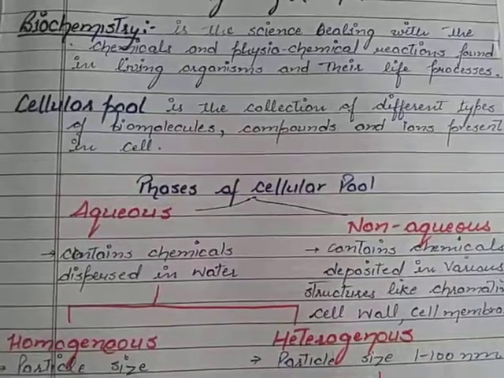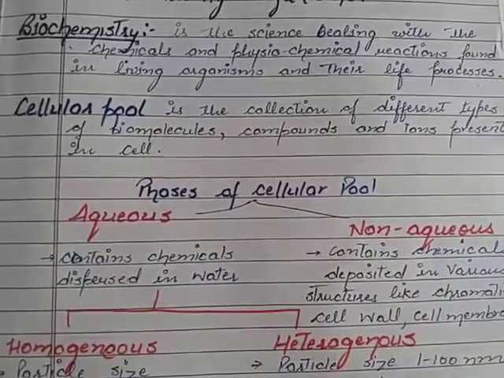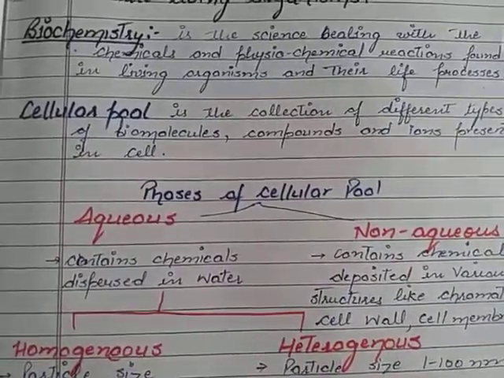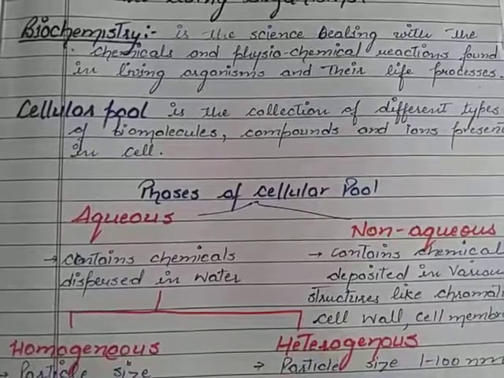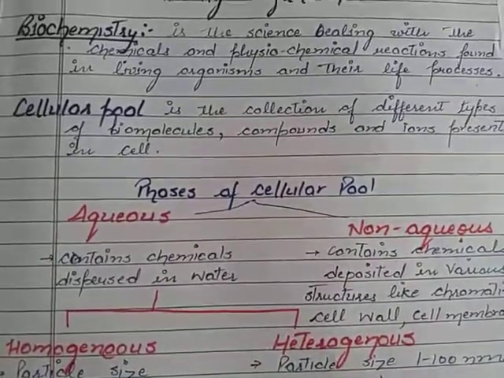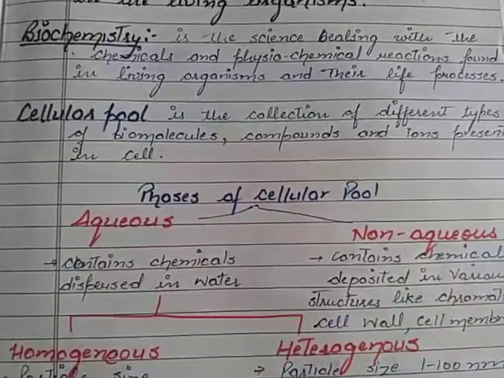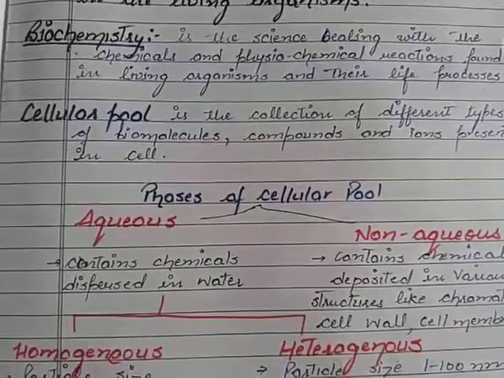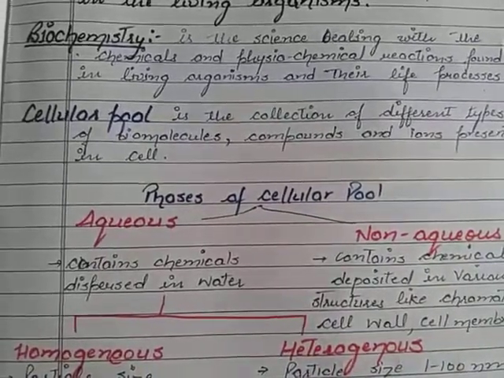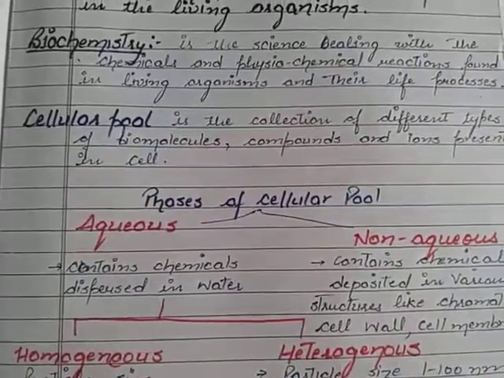The next term from this chapter is the cellular pool. Cellular means inside the cell, pool means the chemical. So the cellular pool represents the collection of all those different kinds of biomolecules, compounds and ions which are present in the cell. The biomolecules like proteins, amino acids, carbohydrates, lipids, enzymes, hormones and many more.